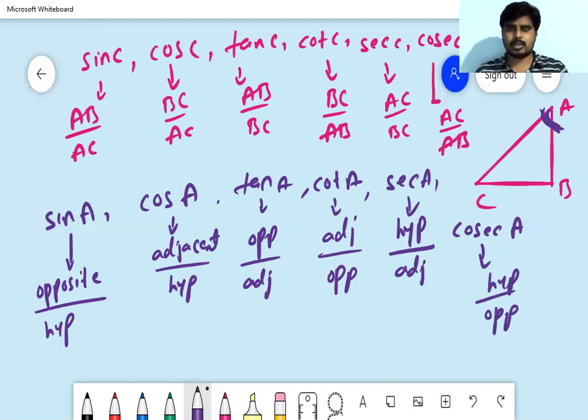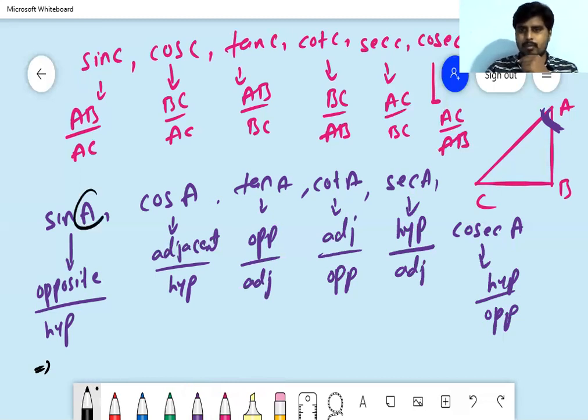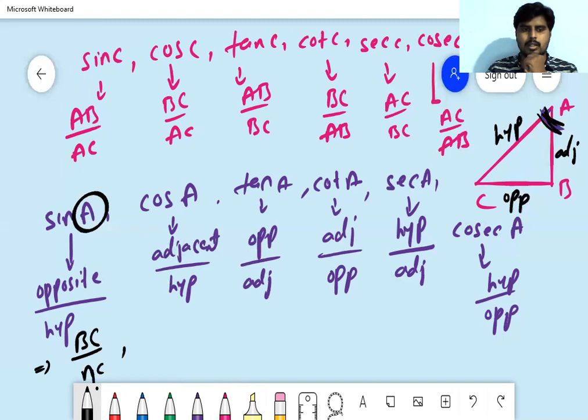Can you write the ratios with the use of sides? Yes, we can. What is the ratio here? Opposite by hypotenuse. What is the opposite side? With respect to A, you have to see, this is opposite side, this is adjacent side, and this is hypotenuse. Opposite side, what is that? BC by AC. This is BC by AC. Once again, I will write.